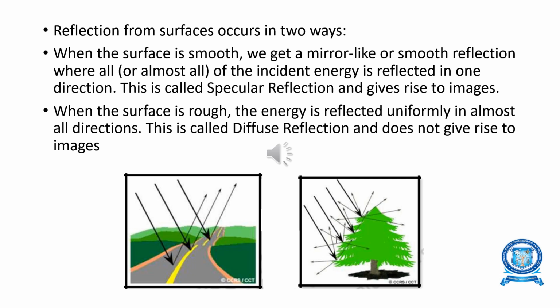So diffuse reflection contains spectral information of the color of the reflecting surface. Hence, in remote sensing, diffuse reflectance properties of land terrain features are measured. Since the reflection is uniform in all directions, a sensor located in any direction records the same reflectance, and hence it is easy to differentiate the features.